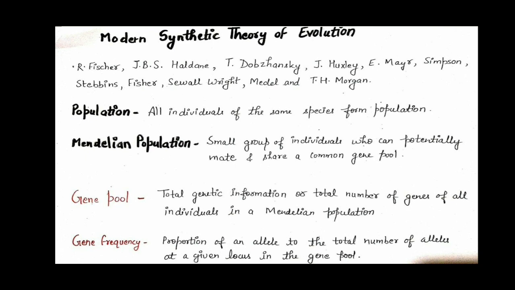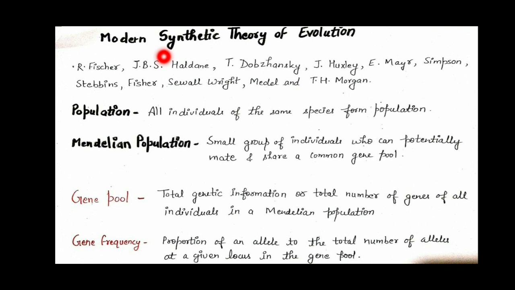For example, Charles Darwin proposed the natural selection theory. Hugo de Vries proposed the mutation theory, and there were Lamarck's use and disuse theory, the theory of abiogenesis, and a lot more. So, in this theory, a number of scientists proposed that evolution takes place due to a number of factors, and some of these factors were taken from the previous theories. So that's why it is a synthetic theory. It is synthesized by using different viewpoints.